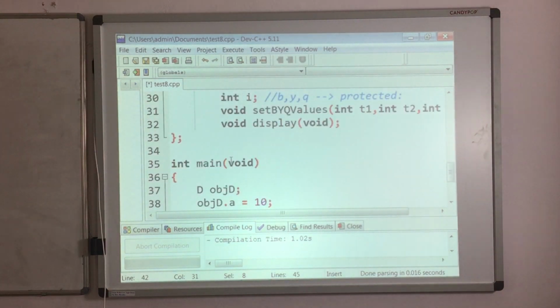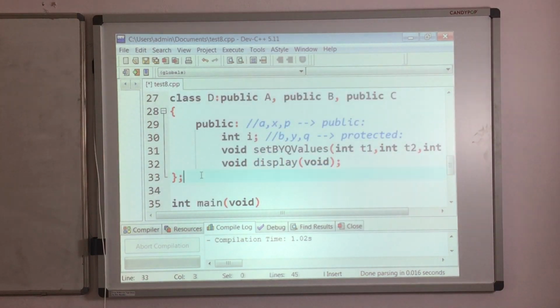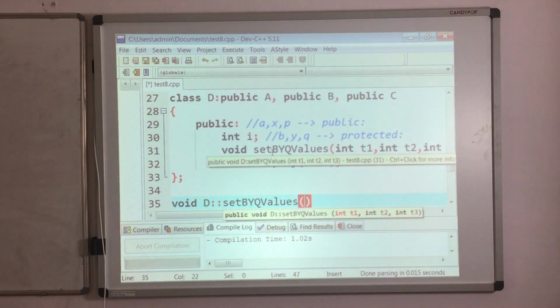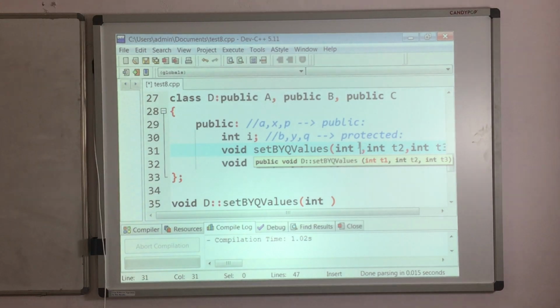Where is that? We have not written the definition, it seems. Yes, we have to write the definitions for setBYQ values as well as the display function. So first I am trying to write the definition for setBYQ values. So int, here no need of parameter names.